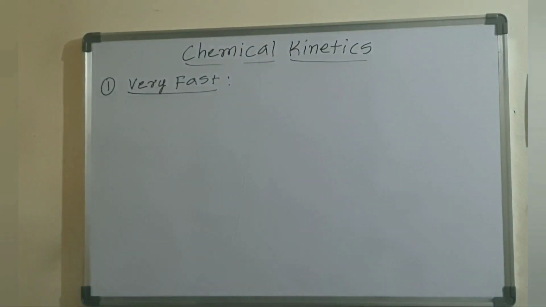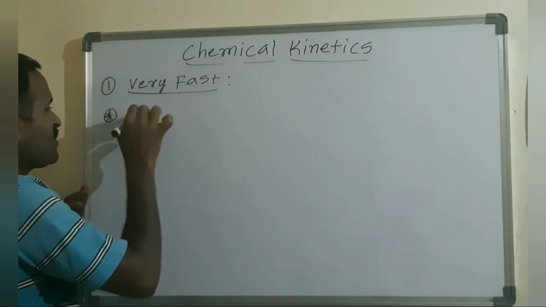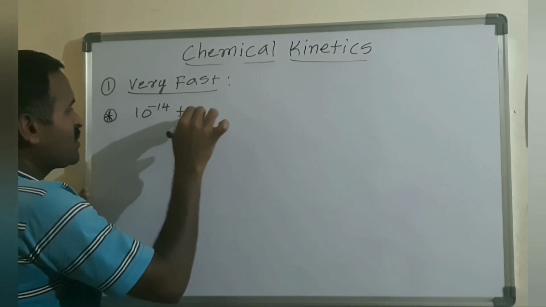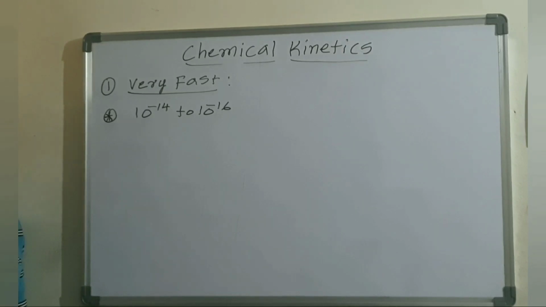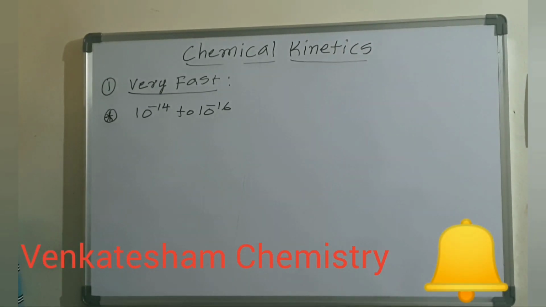Very fast reactions are chemical reactions which are completed within a fraction of a second, generally 10 power minus 14 to 10 power minus 16 seconds only. Such reactions are called very fast reactions.